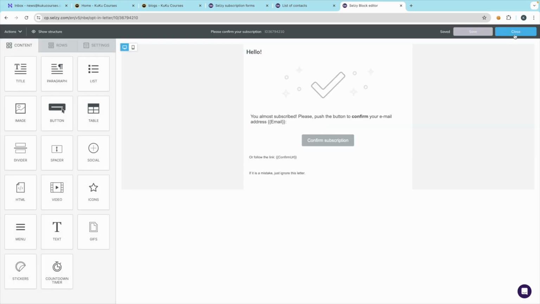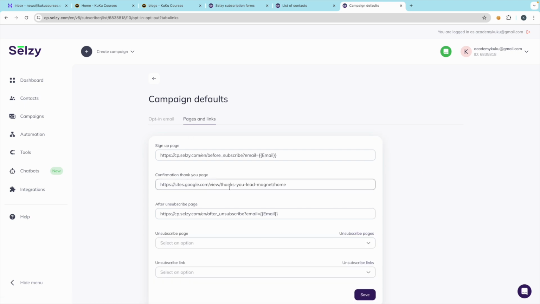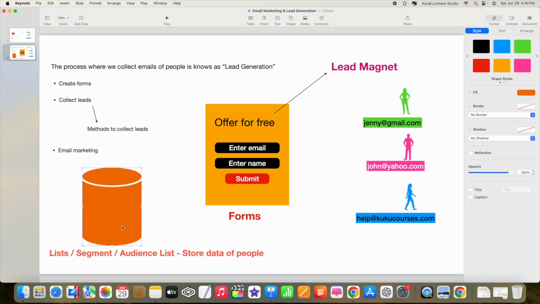That's it. Now just close it. So this is what you have to do. Just make sure that you change the lead magnet URL and put it over here. So now what we have done is that we have created the container where the list of the users